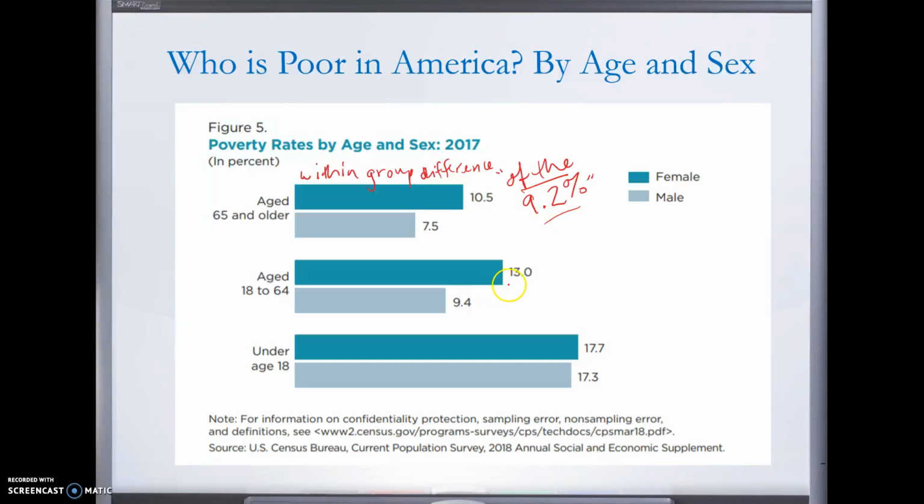It's 10.5% for elderly females and only 7.5% for elderly males, right? For adults, it's 13% poverty rates for women adults or female adults and 9.4% for male, right? These differences are pretty explainable.